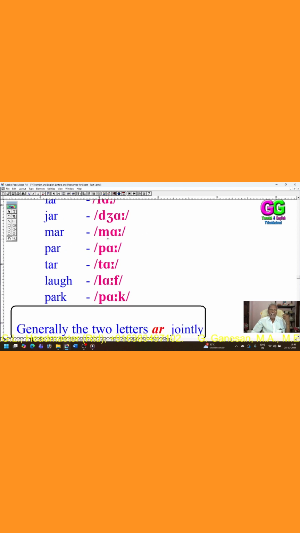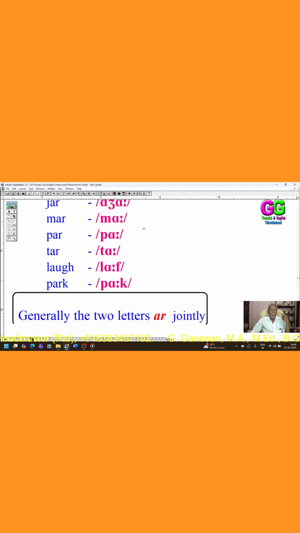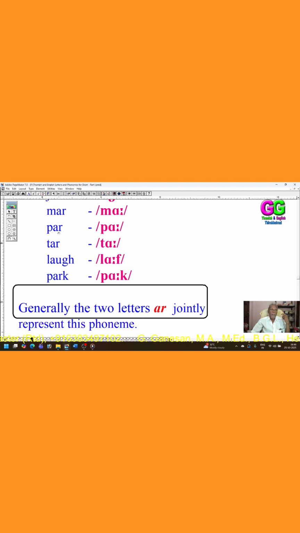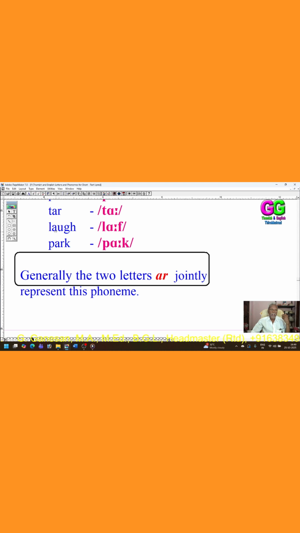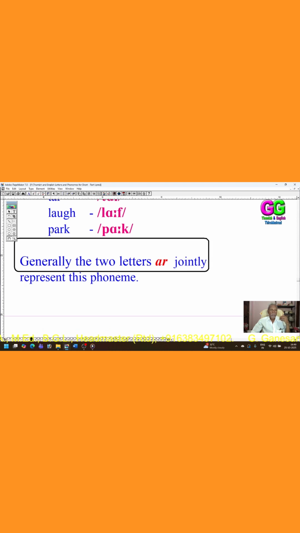M, A, R, im, A, ma. P, A, R, if, A, pa. T, A, R, if, A, ta. L, A, U, G, H, il, A, la, if, laugh. P, A, R, K, if, A, if, cock. Generally, A, R combined represent this phoneme.